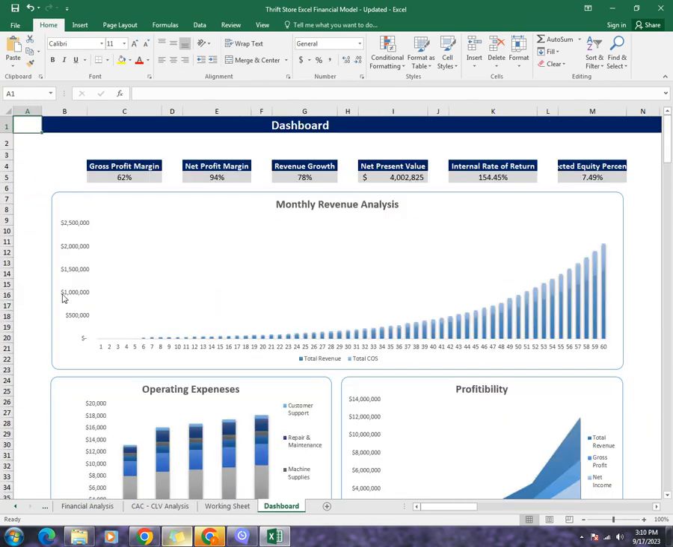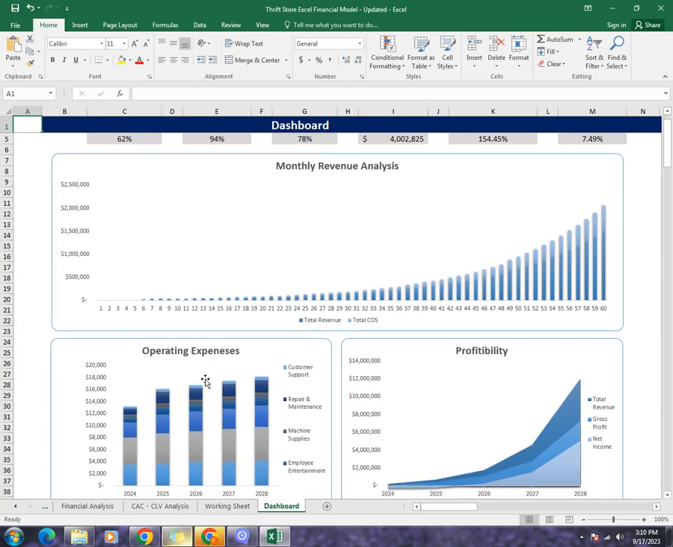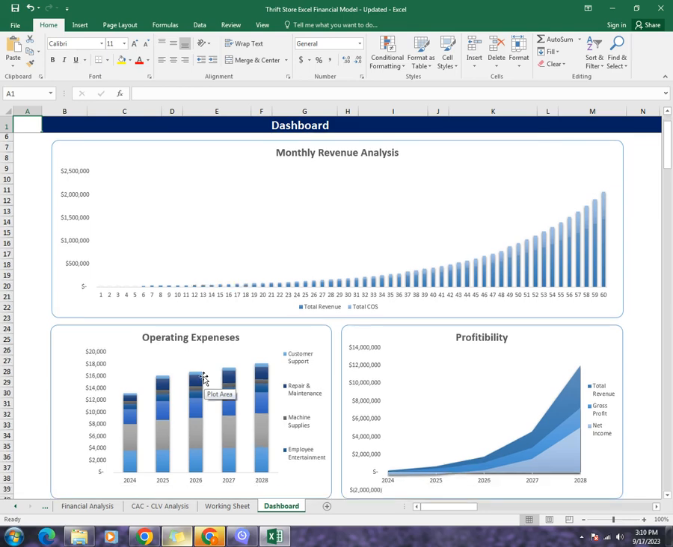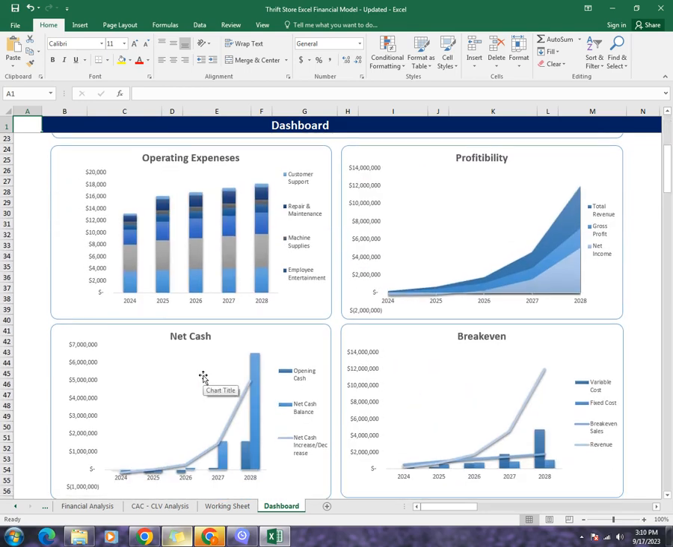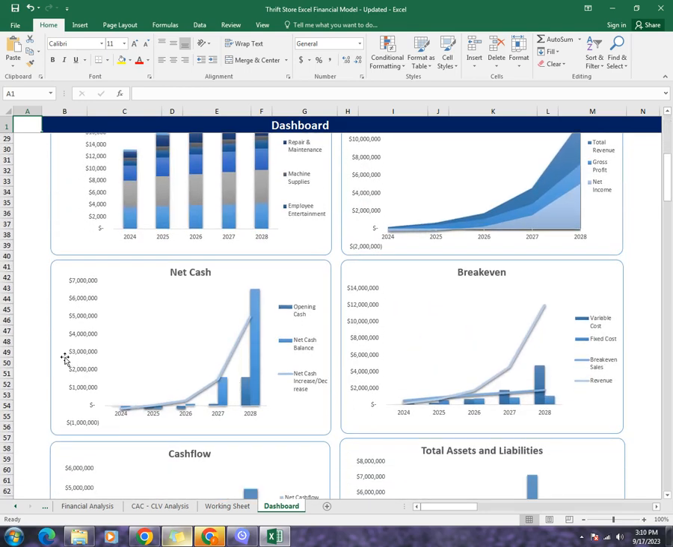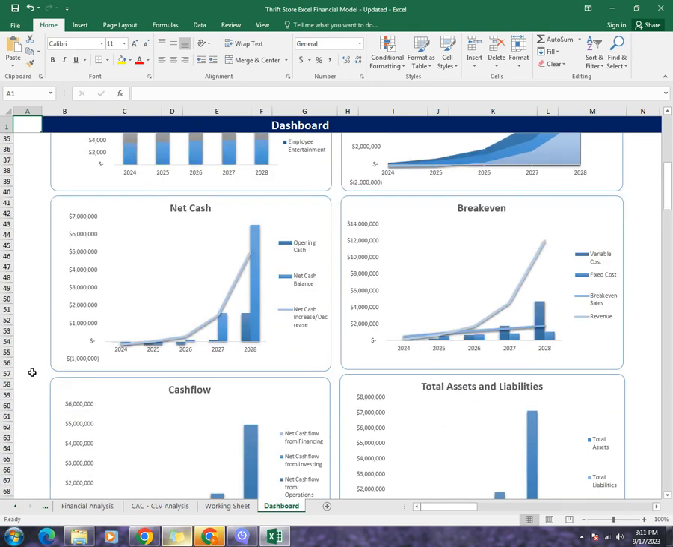Lastly comes the dashboard. The dashboard tells you all the information in graphical context, which is used by the business to make its financial decisions as easily and as fast as possible.